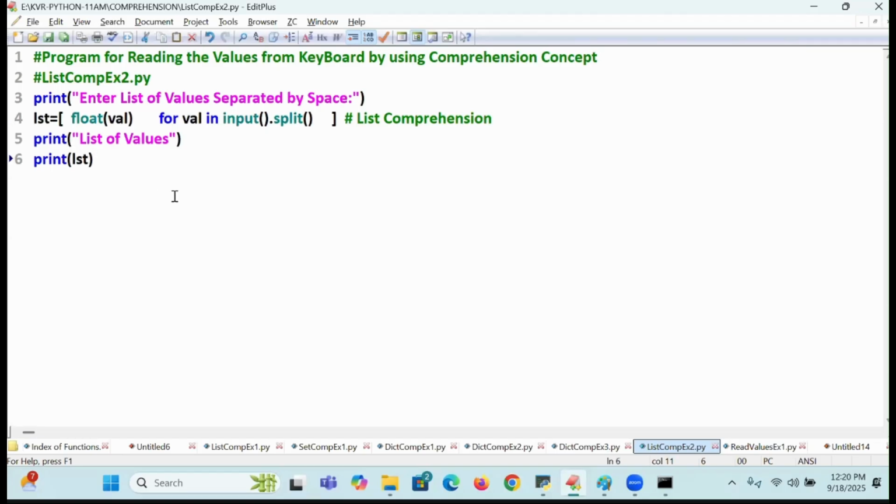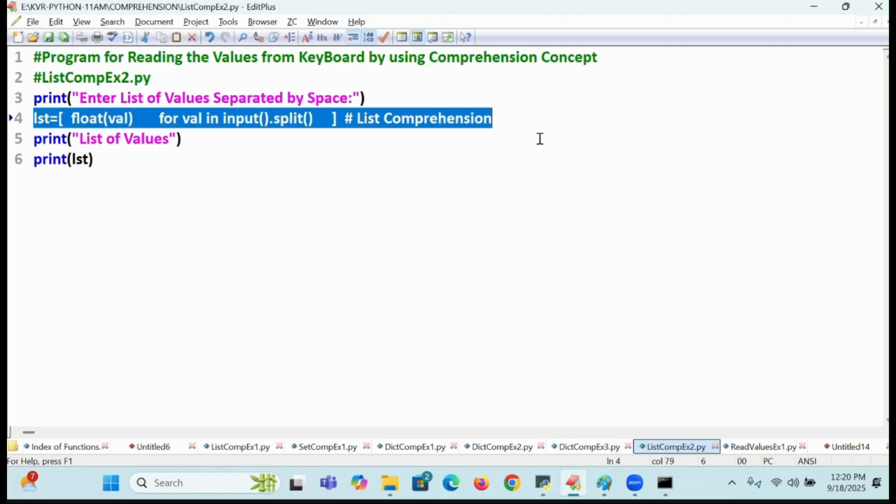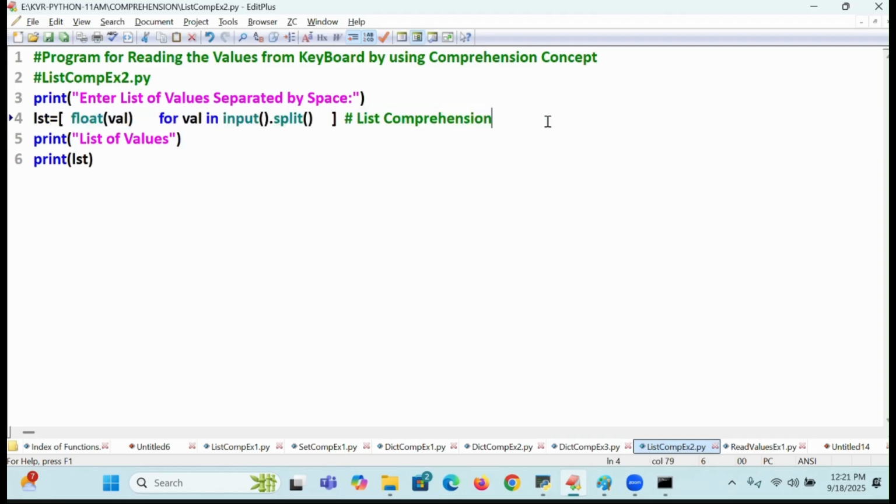Suppose, for example, I want to find each value's square also, reading dynamic values. How do you do that? Online students, is it clear? Is it clear for you, reading the data from the keyboard? Which concept am I applying? List comprehension I am going to apply.